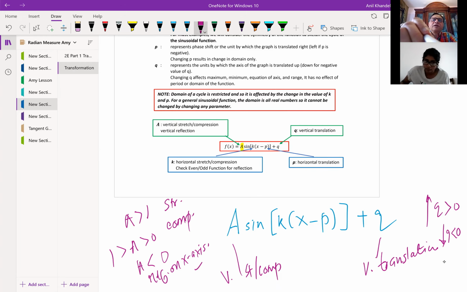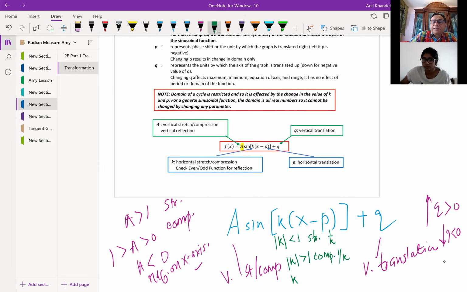The inside is all horizontal, where k is now the stretch factor. So k, let me write absolute value of k. If it is less than 1, it is a stretch by a factor of 1 by k. If absolute value of k is greater than 1, it is compressed by a factor of 1 over k. Is that clear?